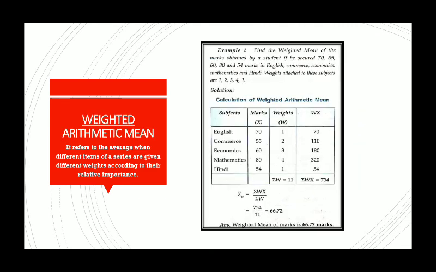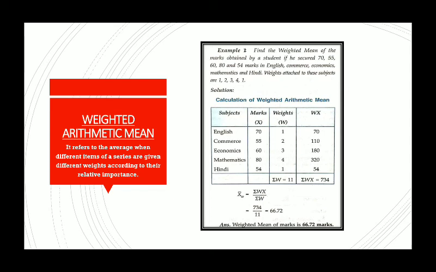After that, the last type of numerical which we are going to discuss in this chapter is weighted arithmetic mean. In this video, simple means we have calculated. Now here is a sum of weighted mean. Find the weighted mean of the marks obtained by a student if he scored 70, 55, 60, 80, 55 marks in different subjects and weights assigned to these subjects are given. So weights are separately given and sometimes two different variables will be given and you will be asked to calculate the mean of one variable considering the second variable as weight.